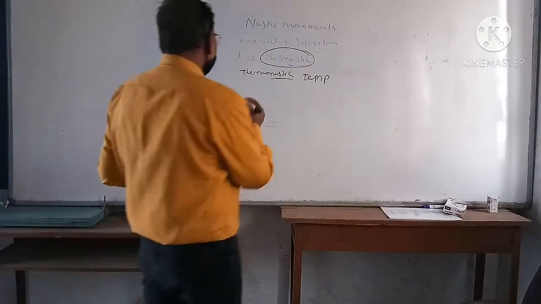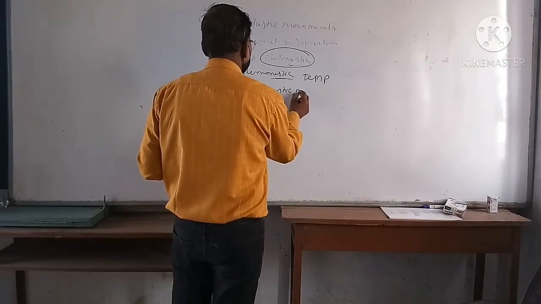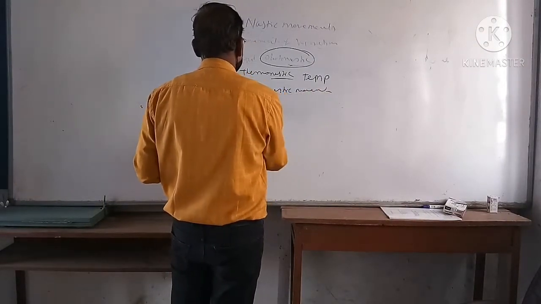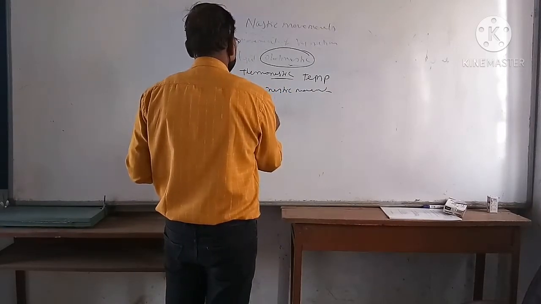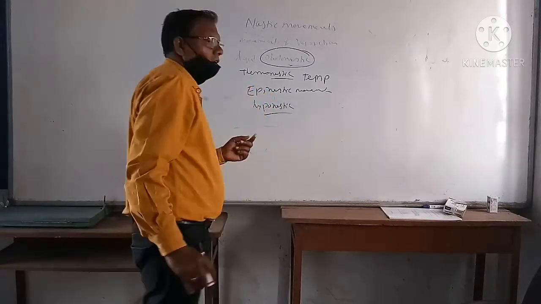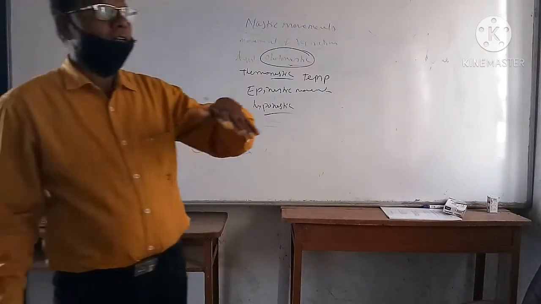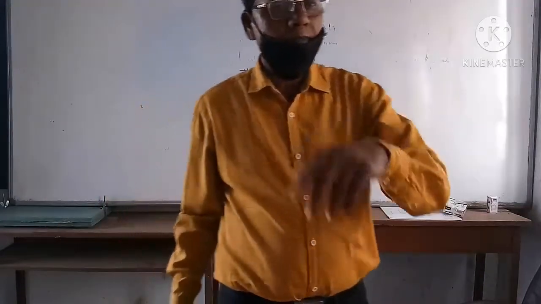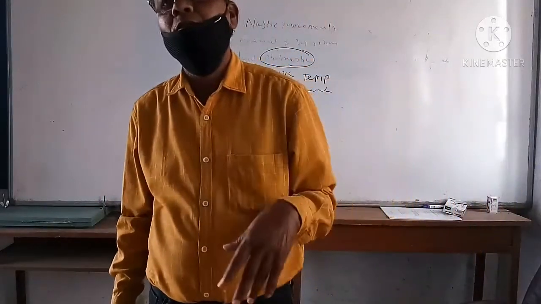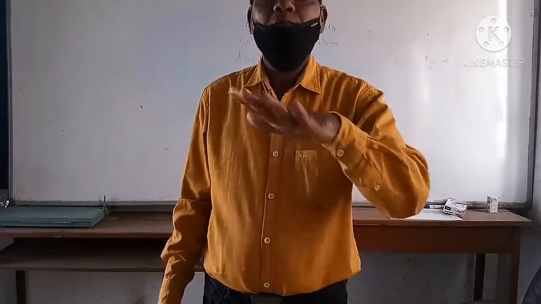For example, the epinastic movements, what do they mean? Some show the epinastic movement and some show the hyponastic movement. Again, on the basis of what? On the basis of the external stimulus. When growth occurs, for example the drooping of the flower bud or the drooping of the flower, it is because of the epinastic movement.